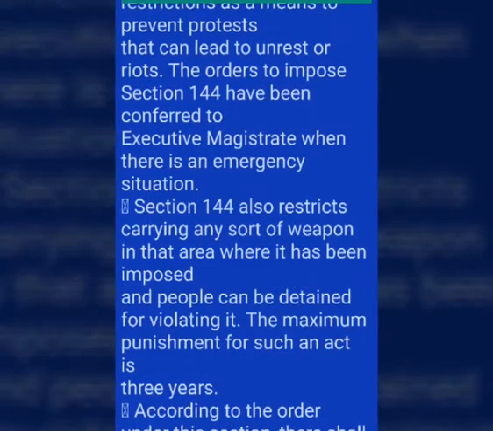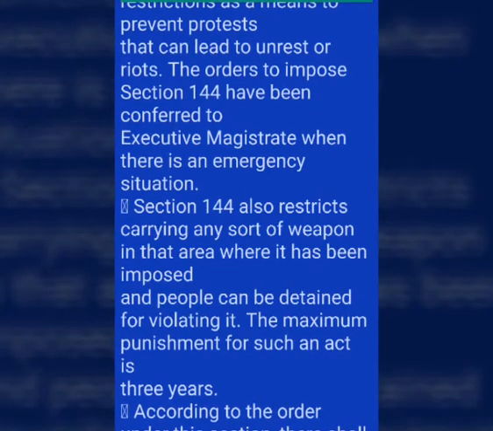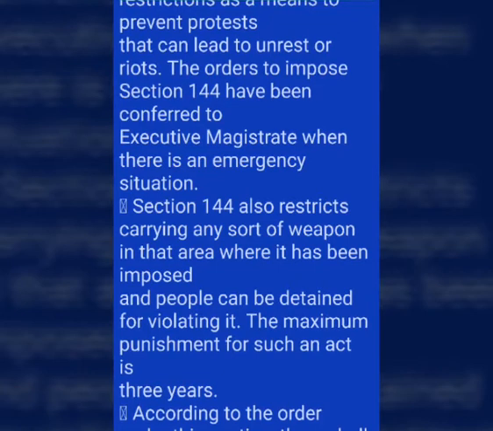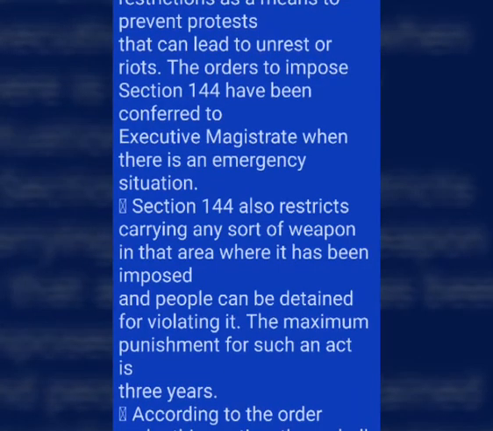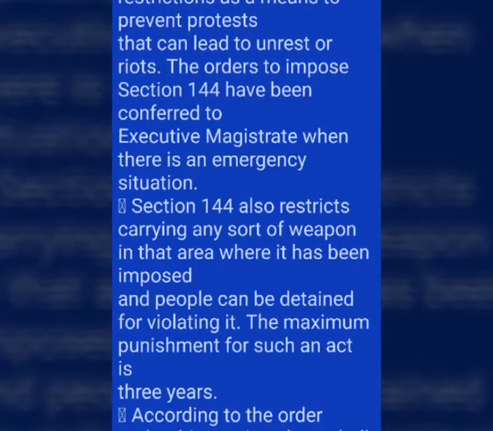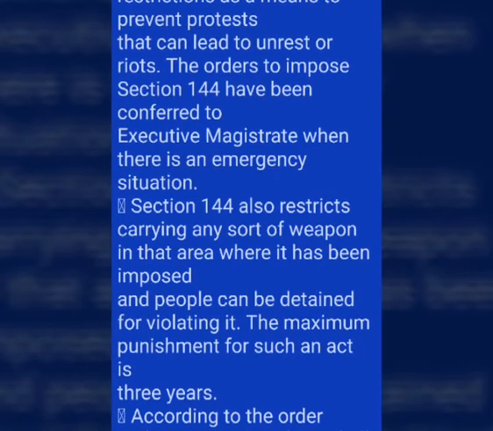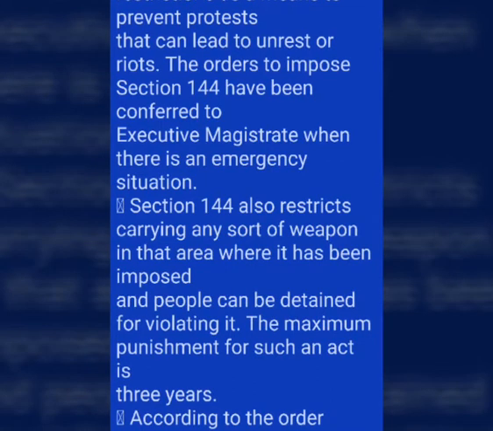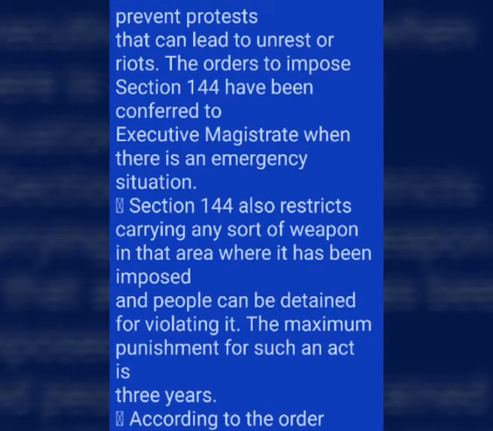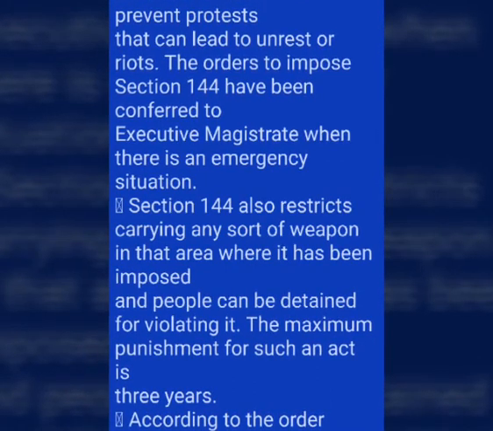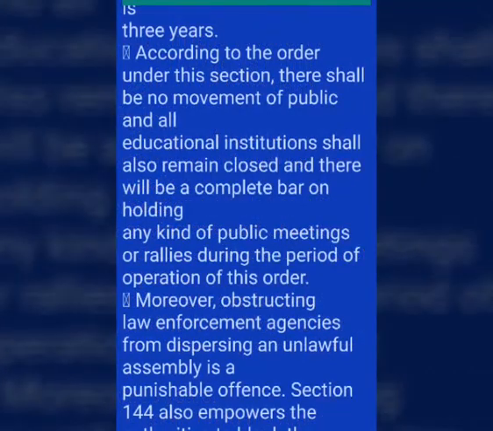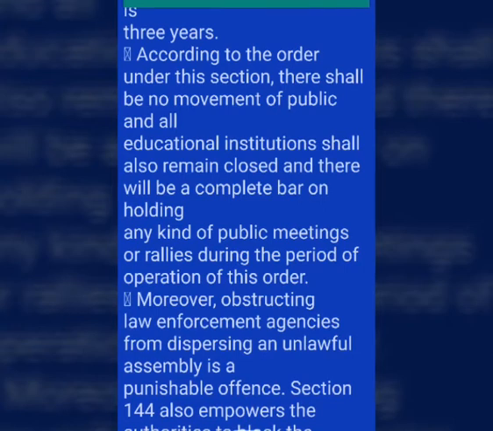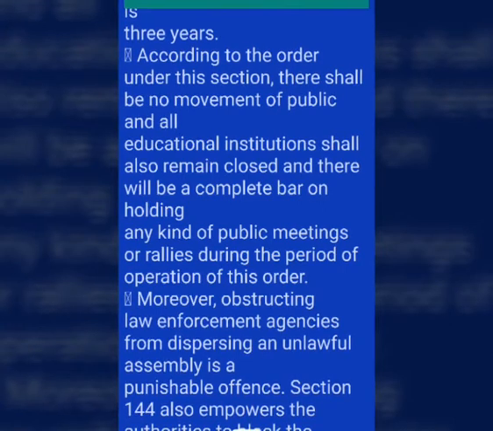Section 144 of CrPC generally prohibits public gathering. Section 144 has been used in the past to impose restrictions as a means to prevent protests that can lead to unrest or riots. The orders to impose Section 144 have been conferred to Executive Magistrate when there is an emergency situation. Section 144 also restricts carrying any sort of weapon in that area where it has been imposed, and people can be detained for violating it.